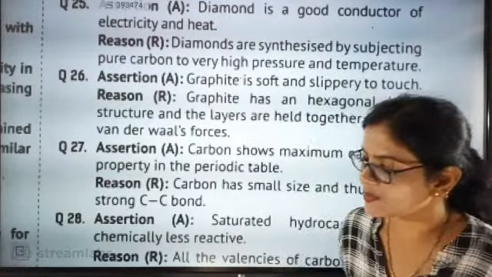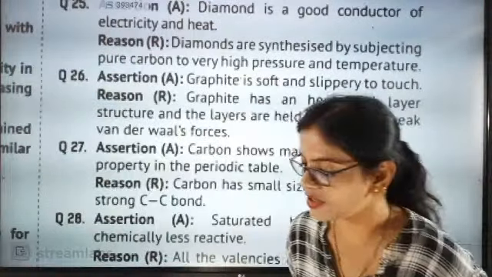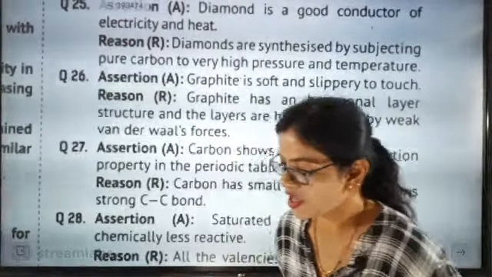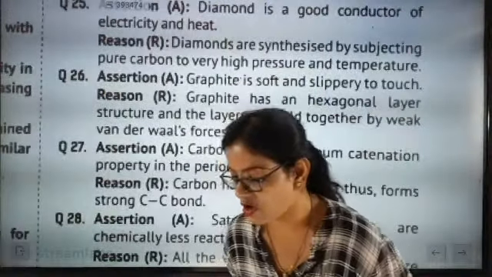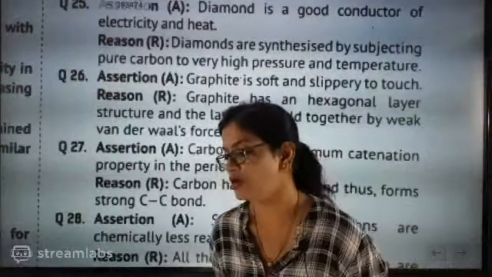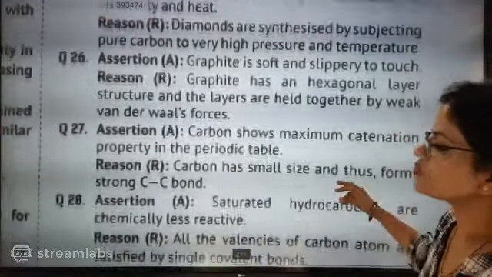Carbon forms stable, strong covalent bonds with other carbon atoms to form long chains, branched chains or rings, okay. So now go for the next one.